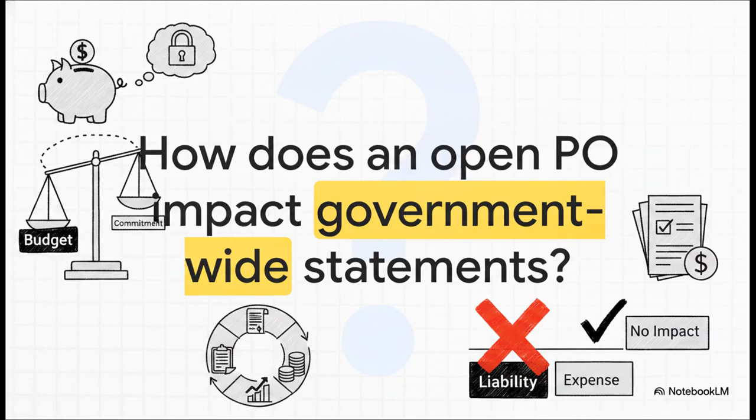But it leaves us with one final fascinating question to ponder. If governmental funds require this incredibly strict, legally binding control over every single penny, what happens when a government operates like a business, say running a public water utility? Do these rigid budgetary rules still apply, or does the accounting playbook completely change?